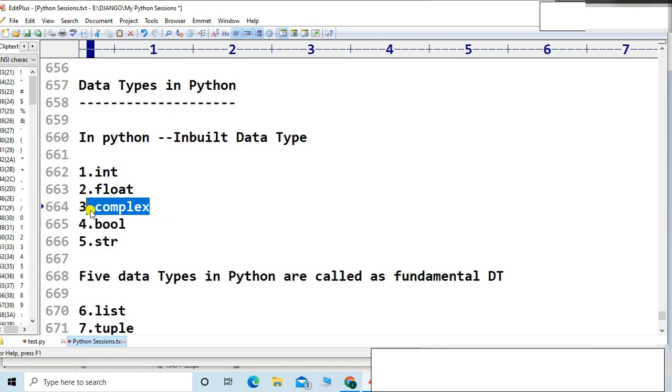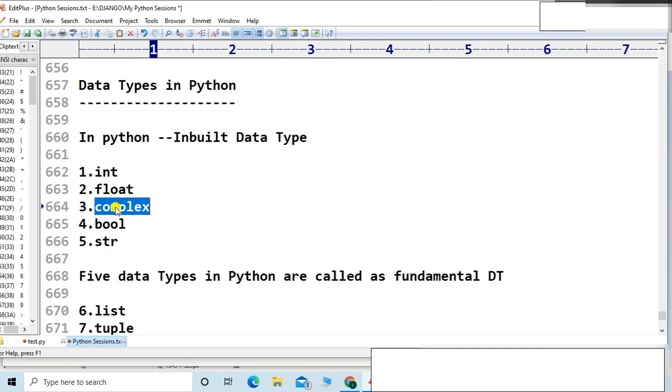Without complex, you cannot expect any mathematical operation, because it is one of the very essential data types. That is why it is introduced in the Python language, because it is a requirement. But it is not present in Java or in C, friends. Keep this point in mind. Complex is a new data type introduced in Python, but it is not in Java or C. I'm talking about these two languages especially.